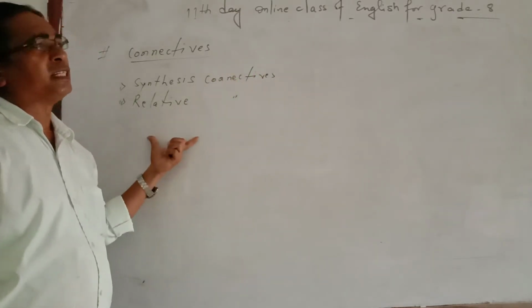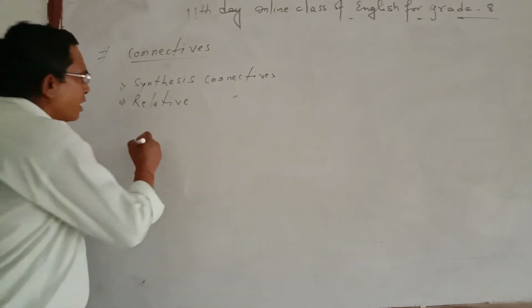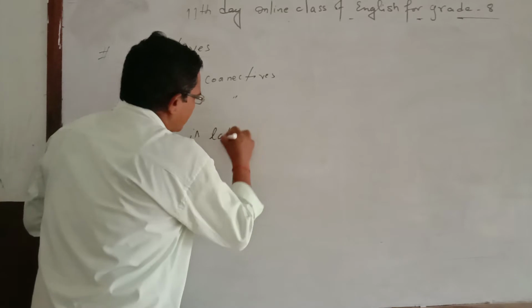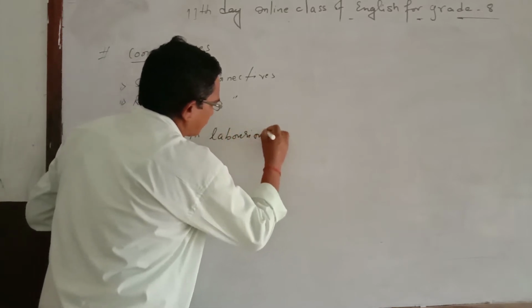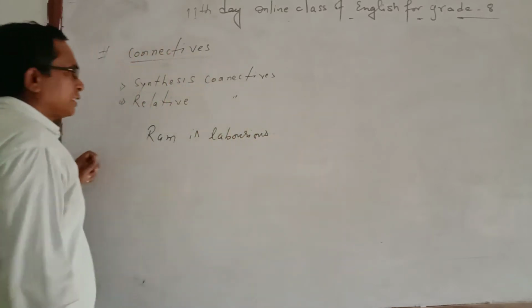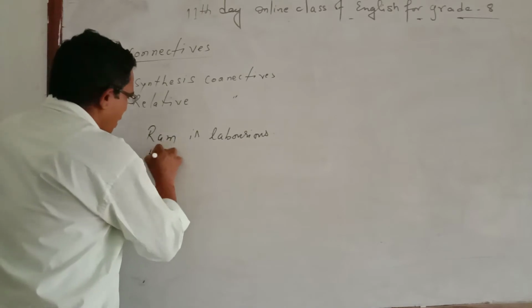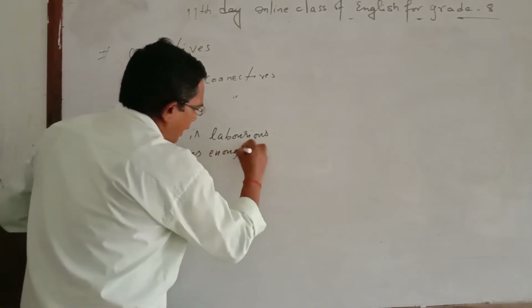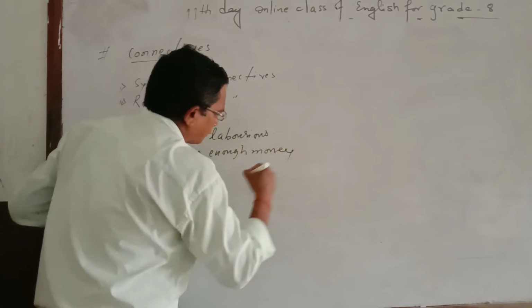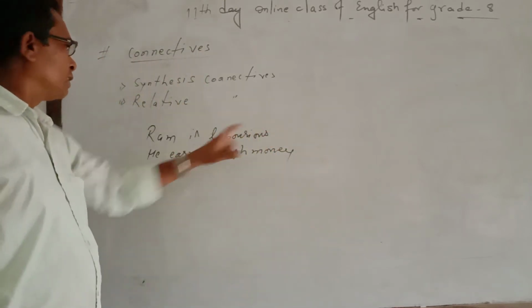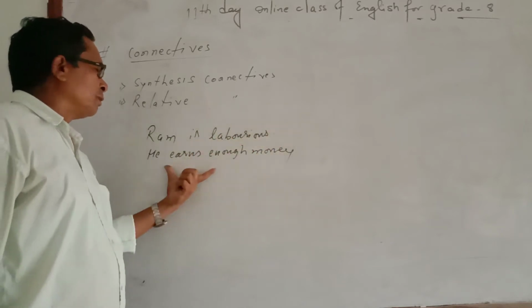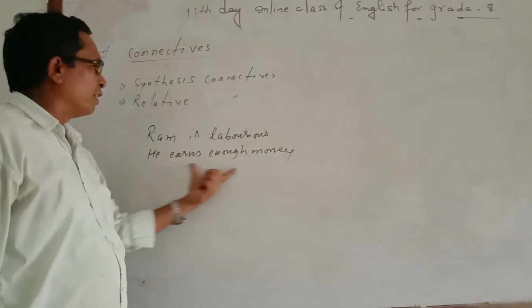See here: Ram is laborious. This is one sentence. The second sentence is: he earns enough money. You get the clear meaning of Ram is laborious. Similarly, you can get the clear meaning of he earns enough money.